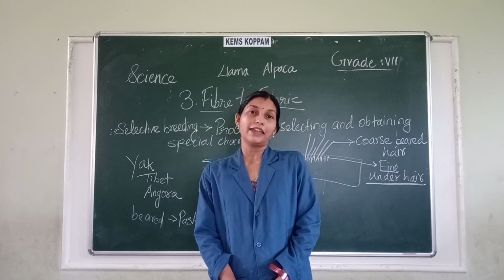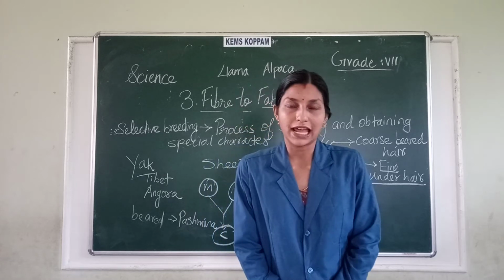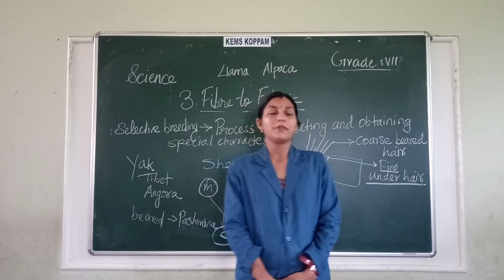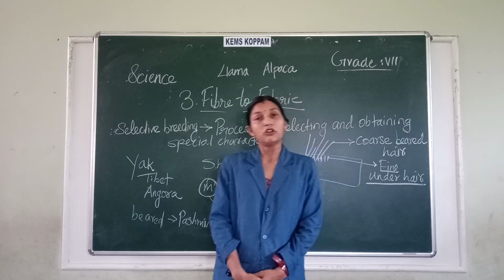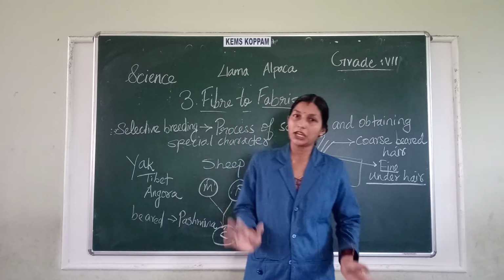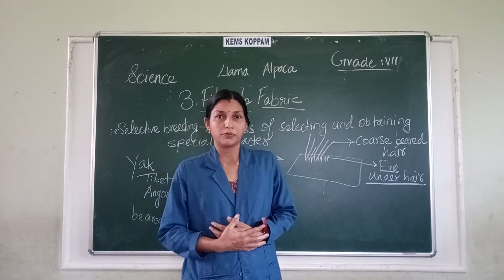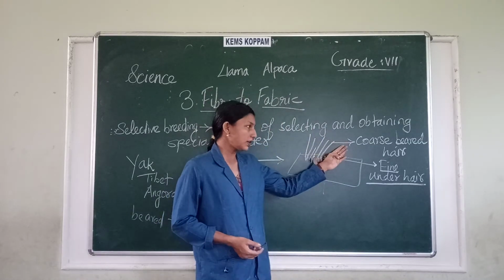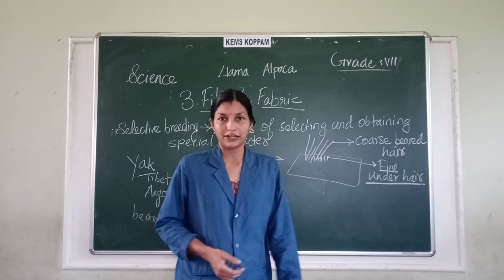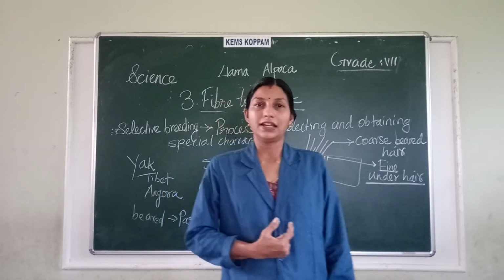Wool we get from different kinds of organisms, but the main animal that gives us wool is the sheep. On the body of the sheep, two kinds of hair are present: the coarse beard hair and the fine under hair. We use the fine under hair.